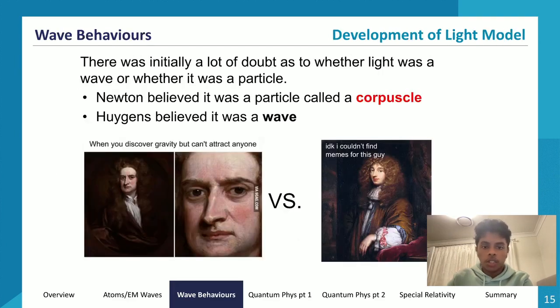Now we can move on to the development of the light model. So I like to think of this as a story: how we came to treat light the way we do. Right now we think light is a wave-particle duality, so it exhibits both wave and particle properties to a degree. But before, we considered light to be a particle, and then we considered light to be a wave. So it was an entire journey for us to get to where we are. That's kind of how I like to think of it.